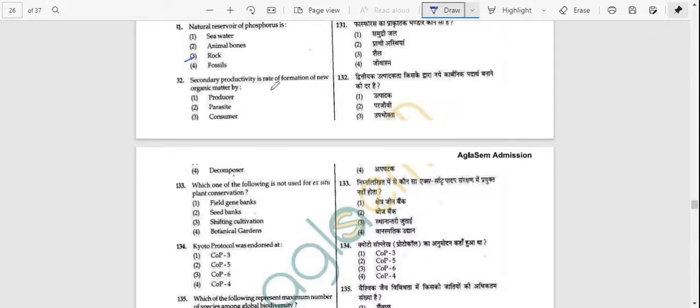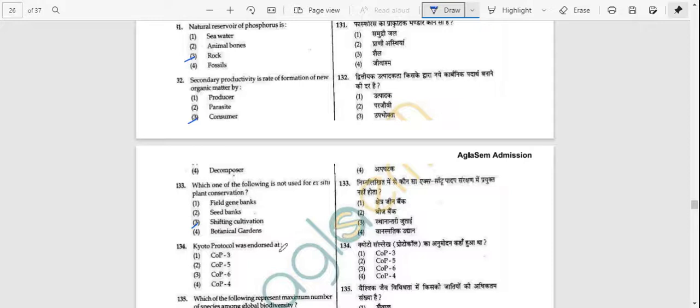Secondary productivity is rate of formation of new organic matter by producer, parasite, consumer, decomposer. Answer is option number C, that is consumer. Which one of the following is not used for ex situ plant conservation? Field gene banks, seed banks, shifting cultivation, botanical garden. Answer is option C, shifting cultivation.